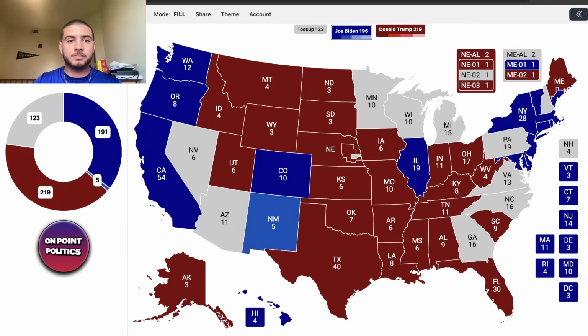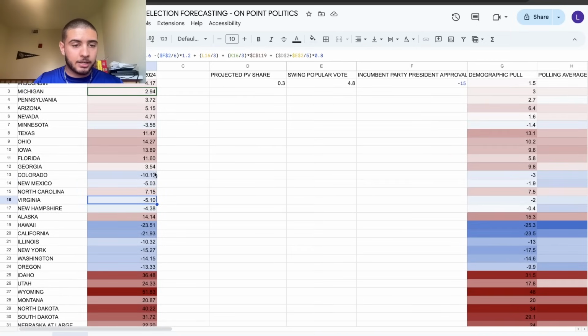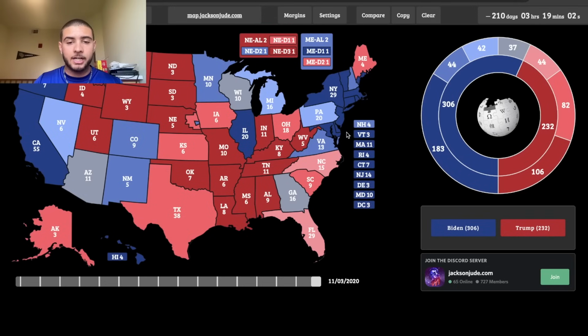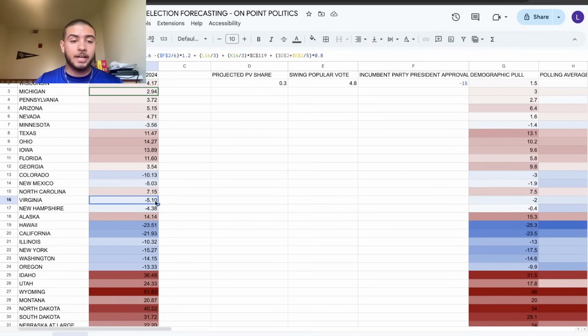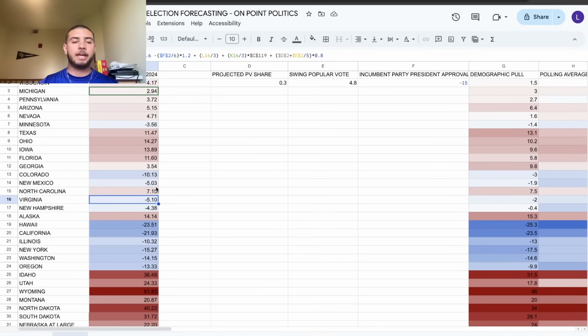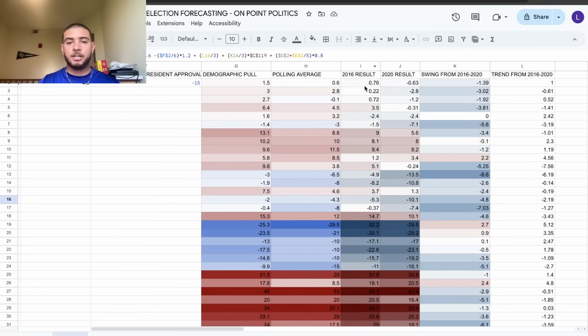The next state I'm going to be doing is the state of Virginia, which if we were to go to that, it is also considered roughly the same margin of victory as New Mexico. They're roughly right around each other, which is what happened in 2020. In 2020, they basically voted in line with each other, and Virginia was the closer one. However, this cycle, it seems like Virginia will be the one voting to the left of New Mexico, probably because there's a lot more Hispanics in New Mexico that are probably voting for Trump than white suburban college women or suburban women in general would be voting for somebody like Trump. So that explains the very minute difference in some of these swings here. Biden leading in the polling average here by just 4.3%.